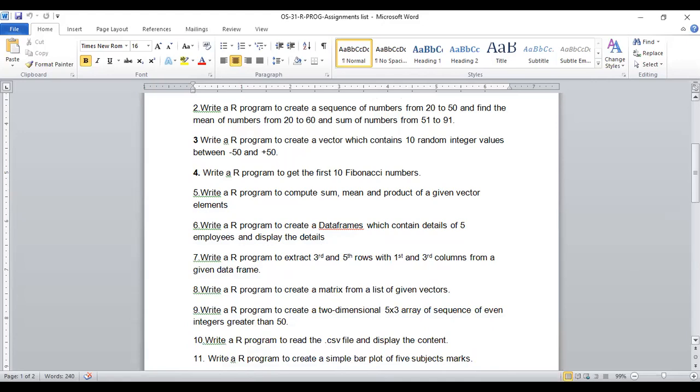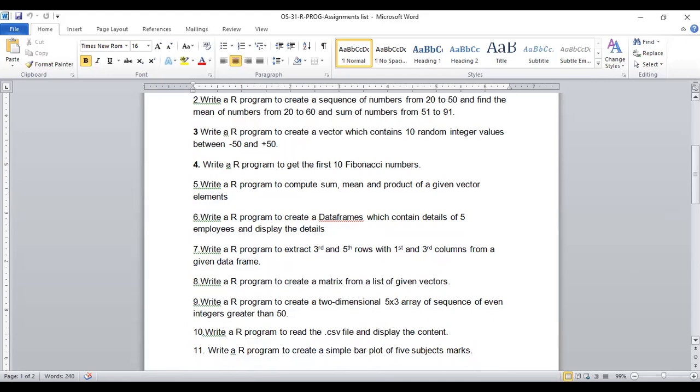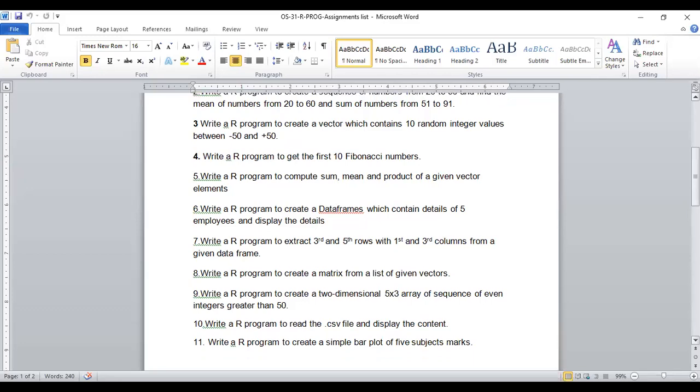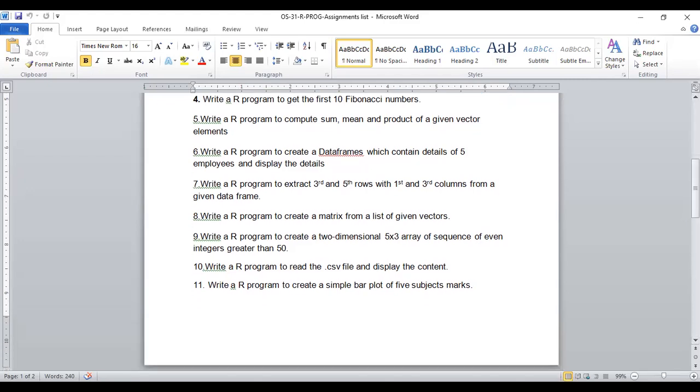There come the data structures under R. How to write an R program to read an Excel file, that's a .csv file, and display the content accordingly. How to use the array of sequence under the R programming language. That is all. I am going to share this Word file on our Google Classroom.